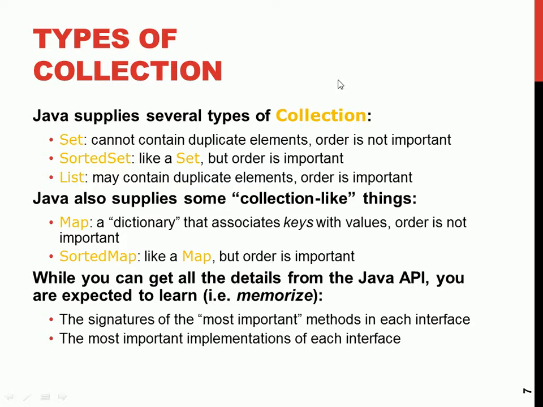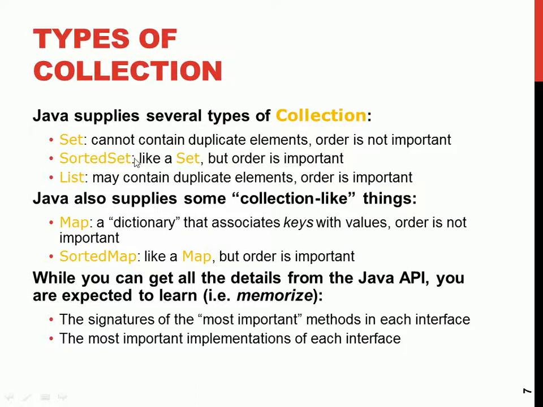So Java supplies several types of collection. The set cannot contain duplicate elements, and the order is not important. You have different variations of the set.